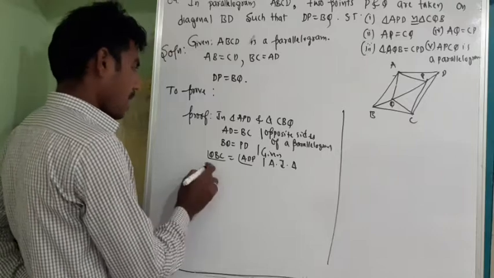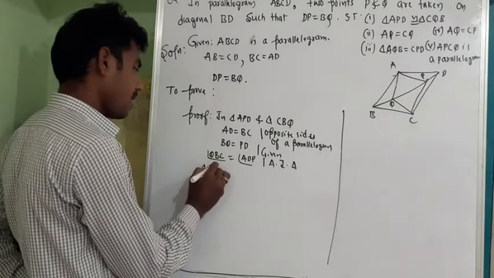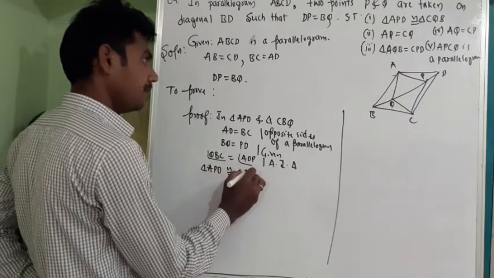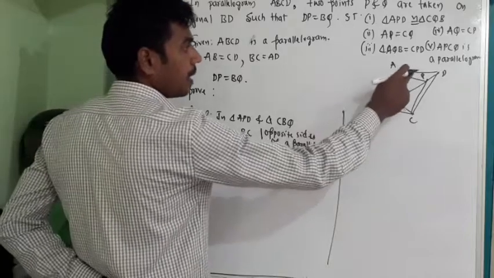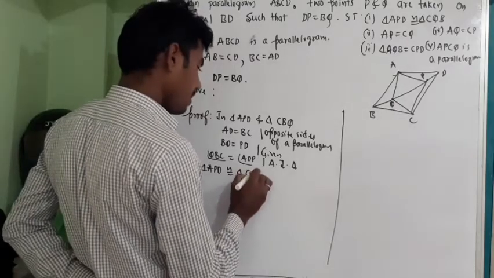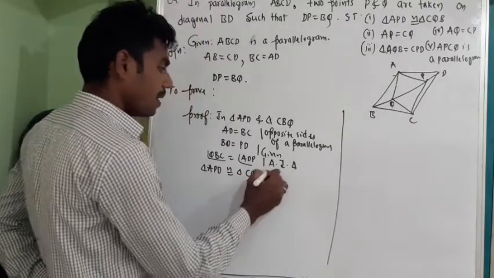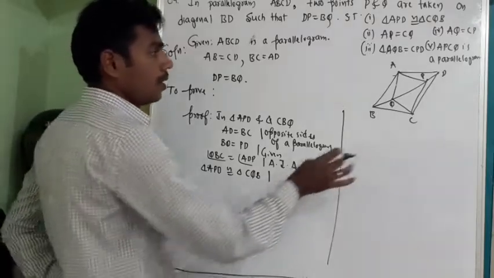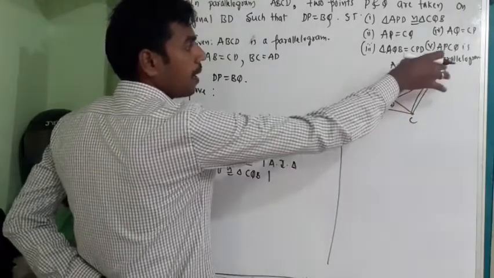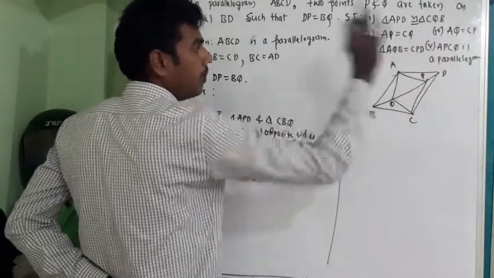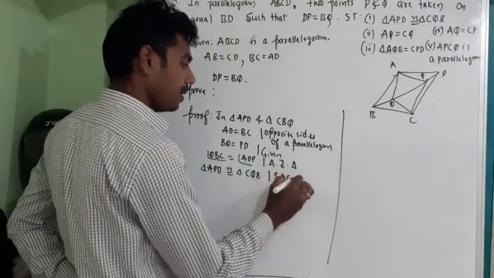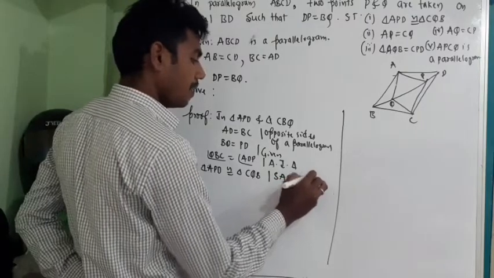So what can I write? Triangle APD is congruent to triangle CBQ. Where is APD? APD is congruent to triangle CQB. What is the reason? See, two sides, which are the two sides? BC and BQ, AD and DP, and the included angle are equal. So, this is the SAS criteria.